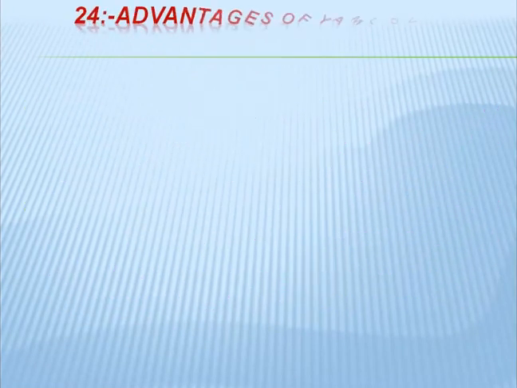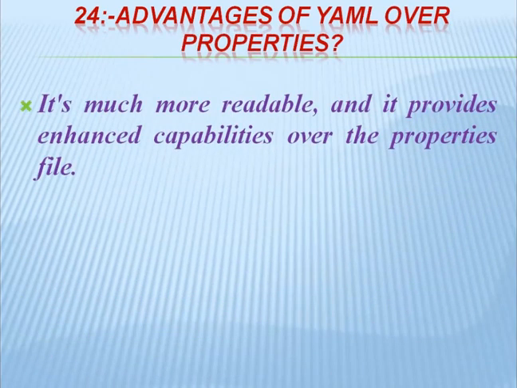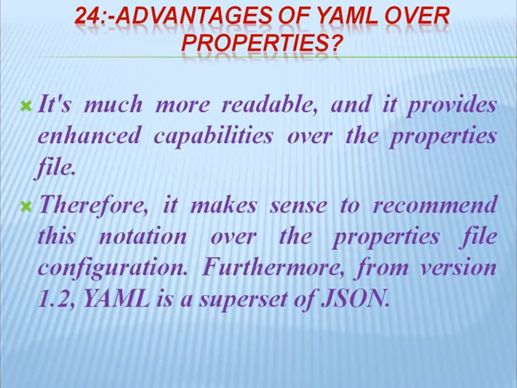Another question is, what are the advantages of the YAML file over the properties file? Obviously the YAML file has some advantages. It is much more readable and provides enhanced capabilities over the properties files, so it makes sense to recommend this notation over properties file configuration.